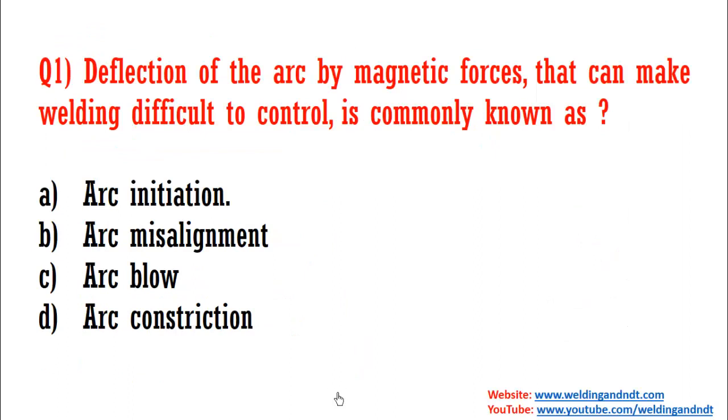Now we'll start with the questions. Question 1: deflection of the arc by magnetic forces that can make welding difficult to control is commonly known as. Due to magnetic forces, arc blow happens. So the answer will be C, arc blow.